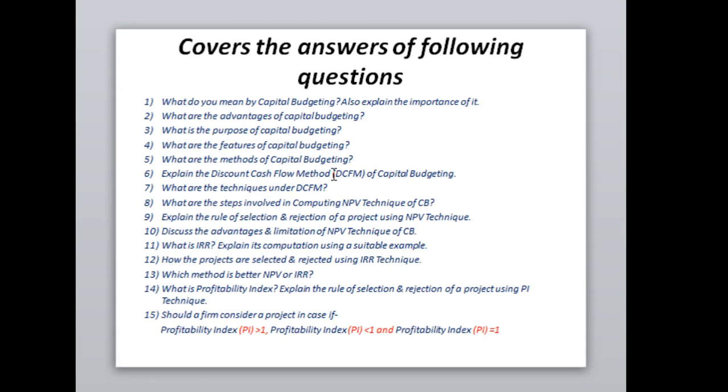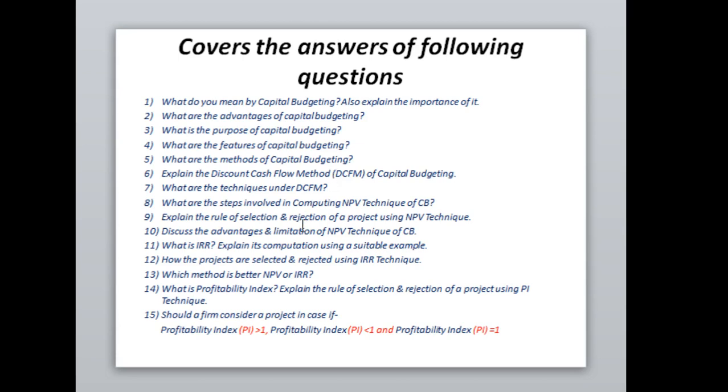There are two methods of capital budgeting. One is the discounting cash flow method and the other is the non-discounting cash flow method. The discounting cash flow method is in your syllabus, and non-discounting is the traditional method that is not in your syllabus as per the current syllabus of AKTU.